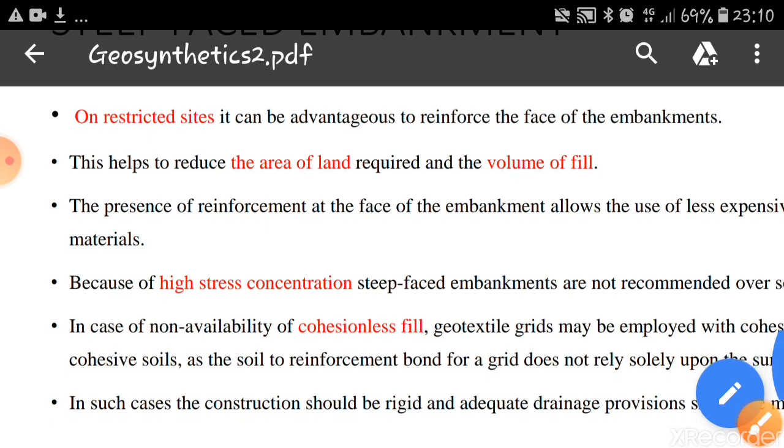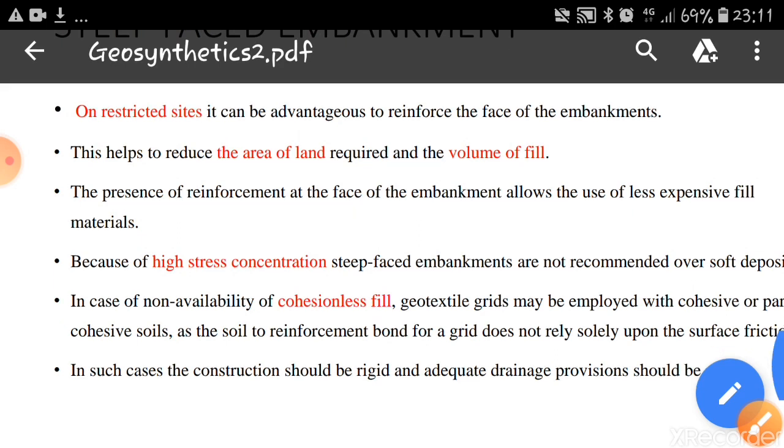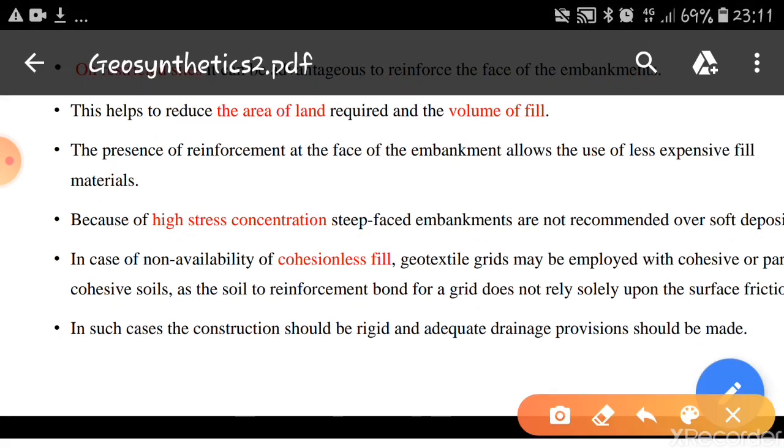In case of non-availability of cohesive fill, geotextile grids may be employed with non-cohesive soils, as the soil to be reinforced bond for a grid does not rely solely upon surface friction. In such cases, the construction should be rigid and adequate drainage provisions should be made.